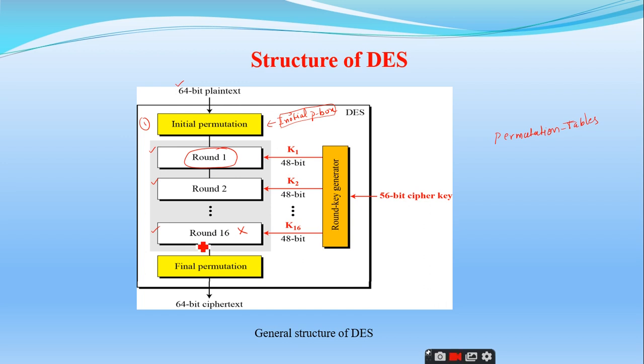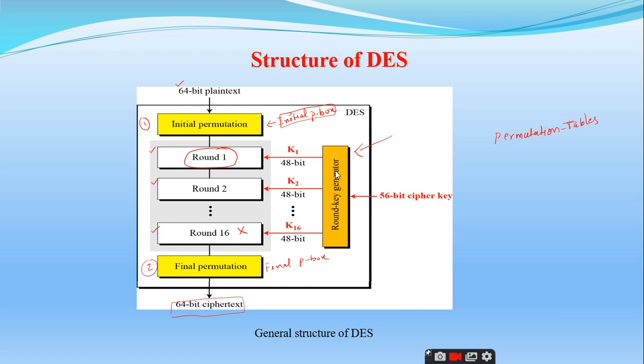So once the plain text has gone through all these 16 rounds of Feistel cipher, it will again enter the last step, which is called the final permutation. Therefore this is called the final P box. Right. That will generate a 64-bit ciphertext. So you can observe here that there is also a very important component in the DES, which is nothing but a round key generator.